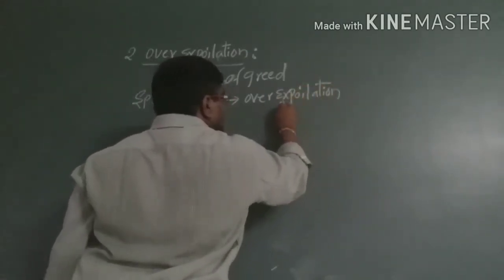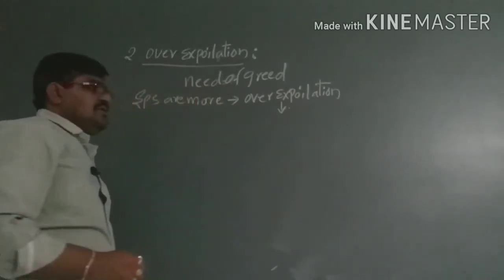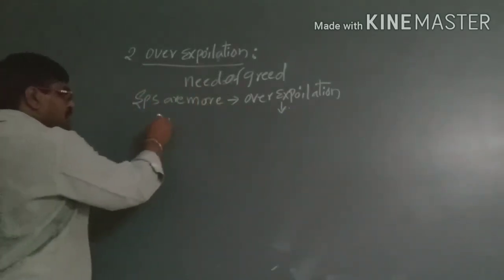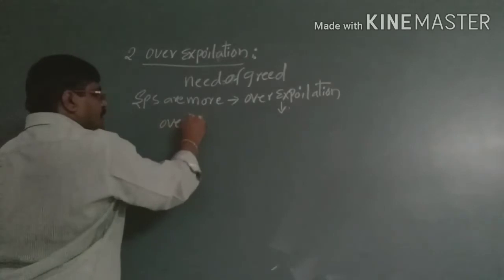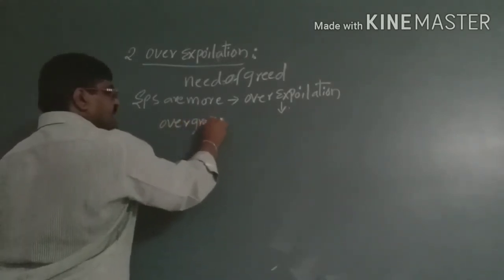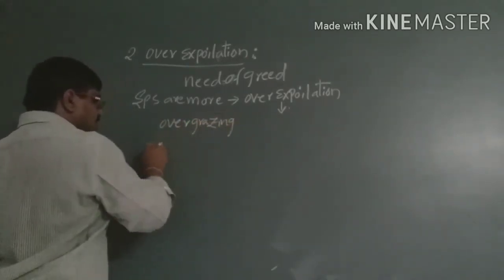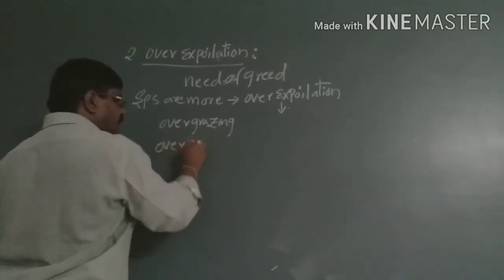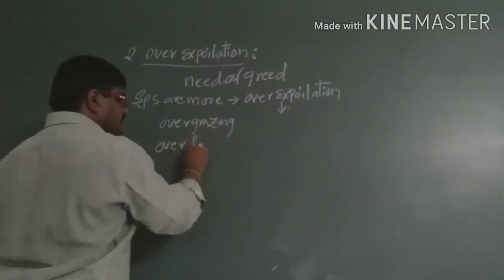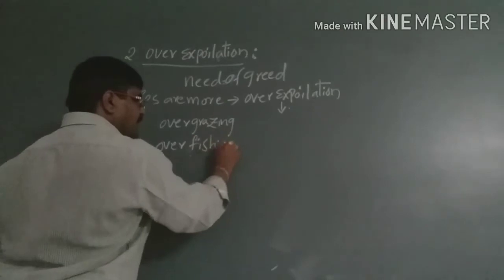That leads to, for example, overgrazing and overfishing.